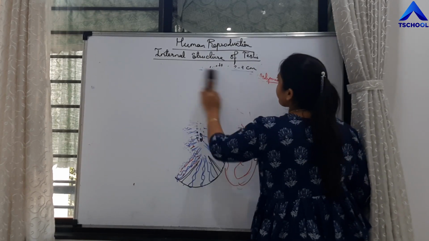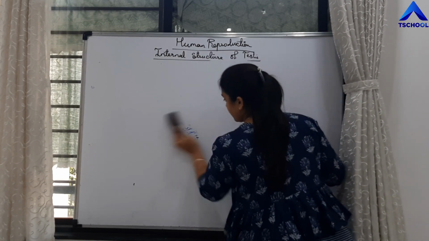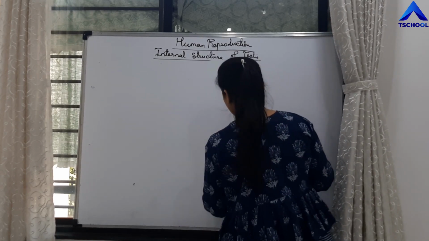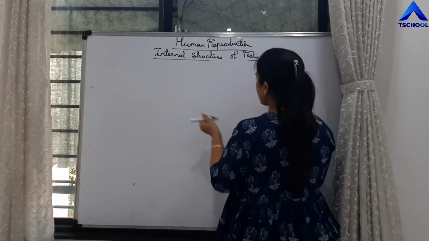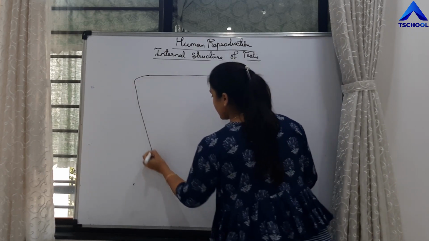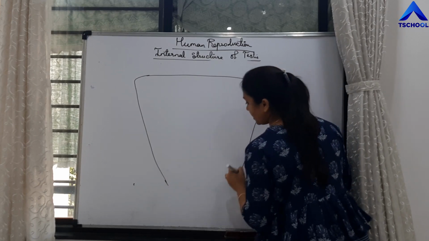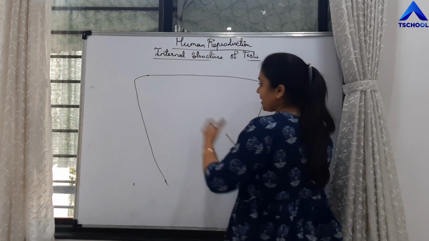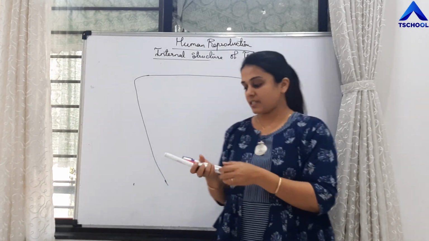Say this is one testicular compartment, and we have cut it to see the transverse section.